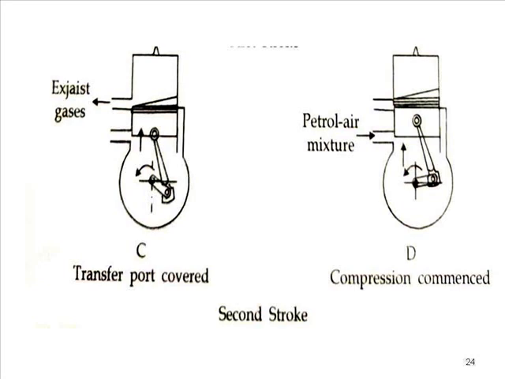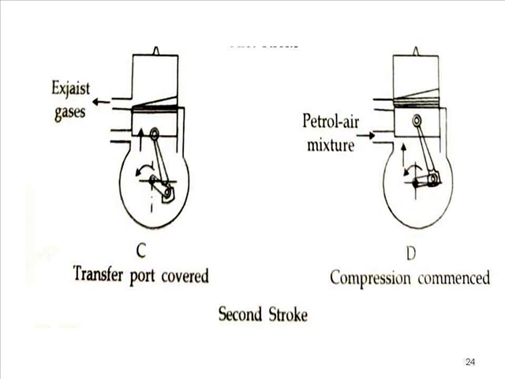So in a two-stroke engine, during every revolution, there is a power stroke. Theoretically, the two-stroke engine produces double the power of a four-stroke engine. So this is the difference between two-stroke and four-stroke engines. We have discussed the two-stroke petrol engine.